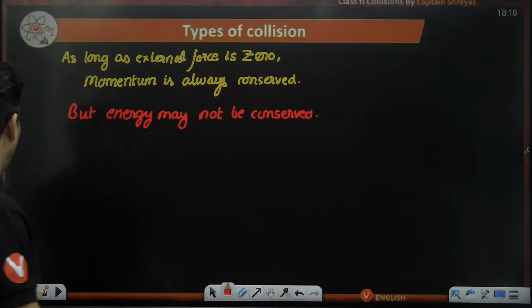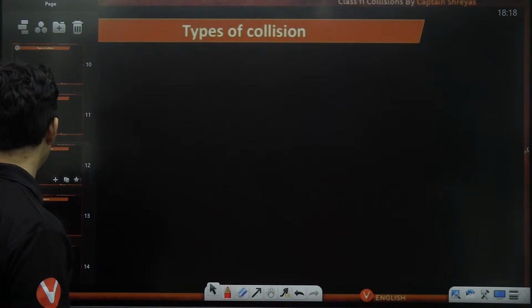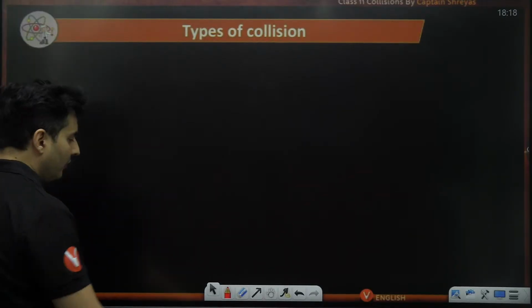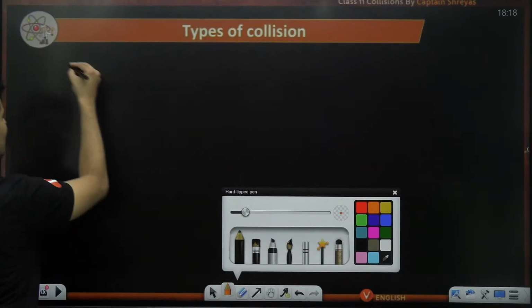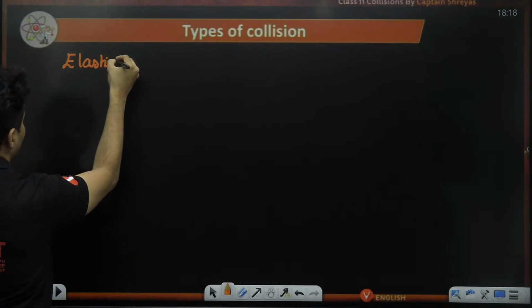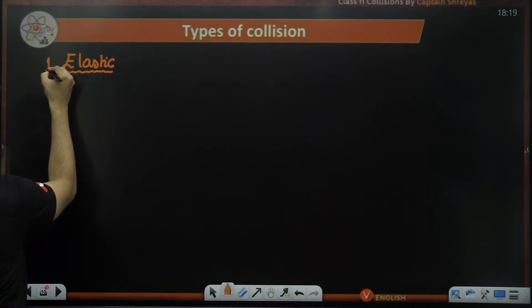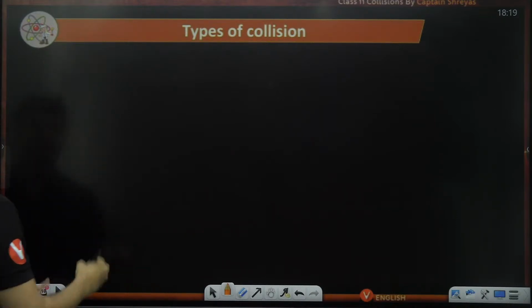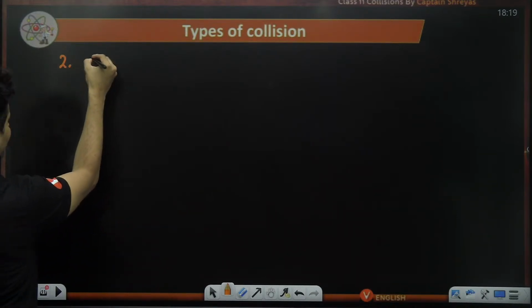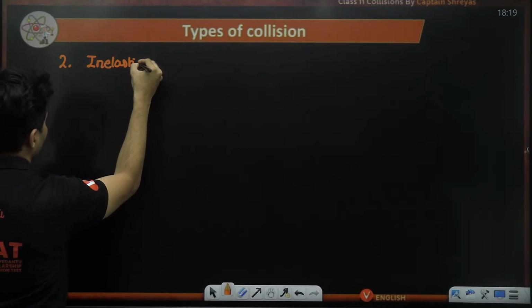So what are those 3 categories? I will tell you one by one. The first type of collision is called elastic collision, number 1. The second type of collision is called inelastic collision.